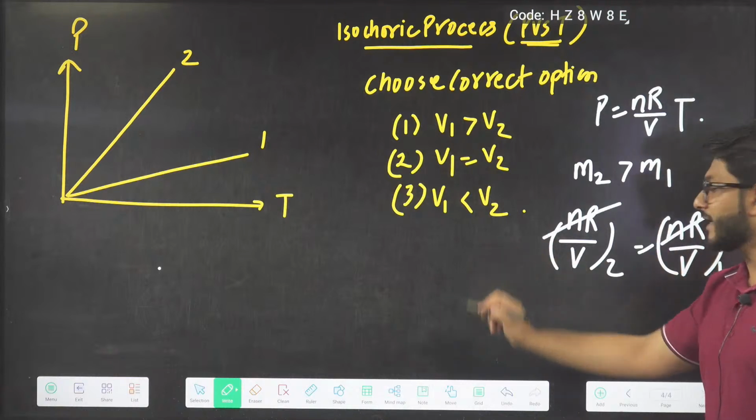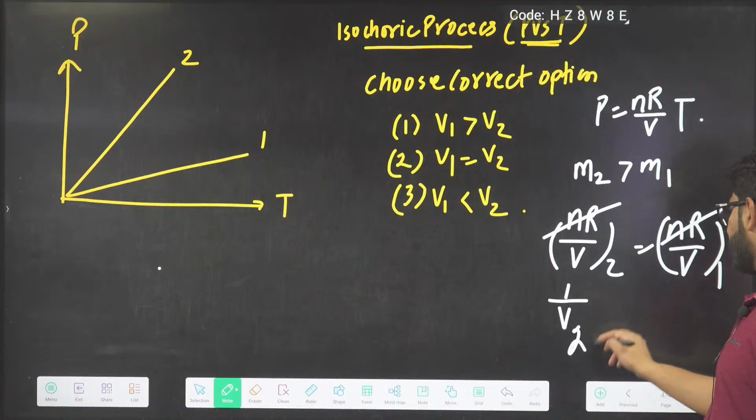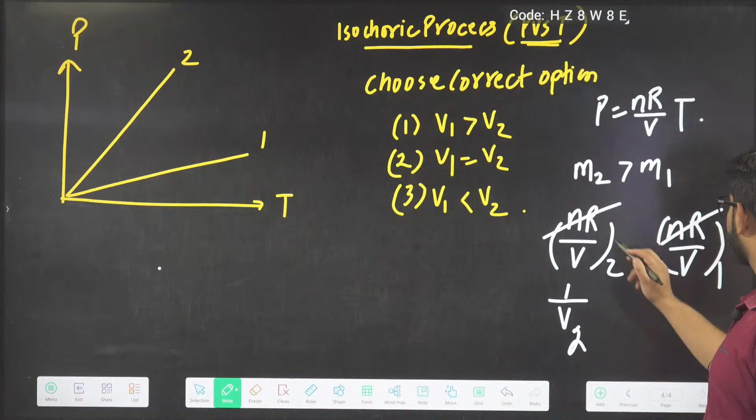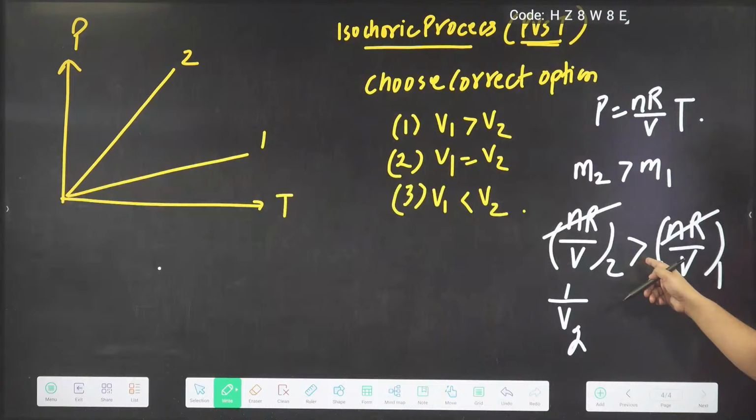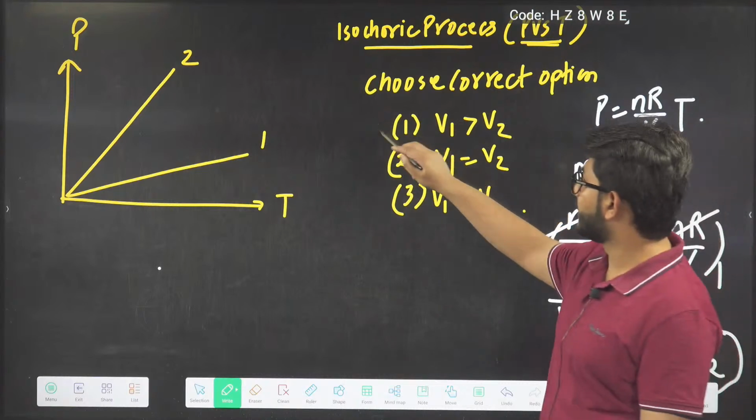N and R are constant, number of moles constant, R is also constant. So we write 1 by V2, sorry, my mistake, it is a more than sign, more than 1 by V1. So we get V1 more than V2. So we are getting option number 1.